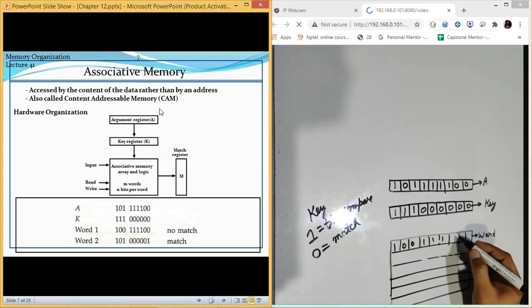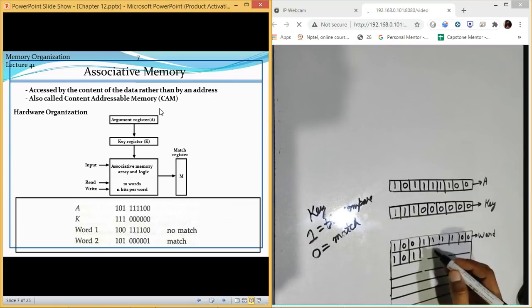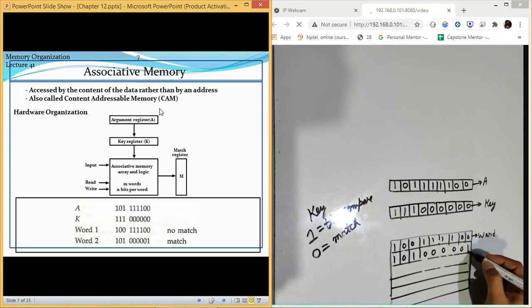Like in their case, which they have discussed, there are 100, 111, 100. Then in the second one, 1010000 and 1.